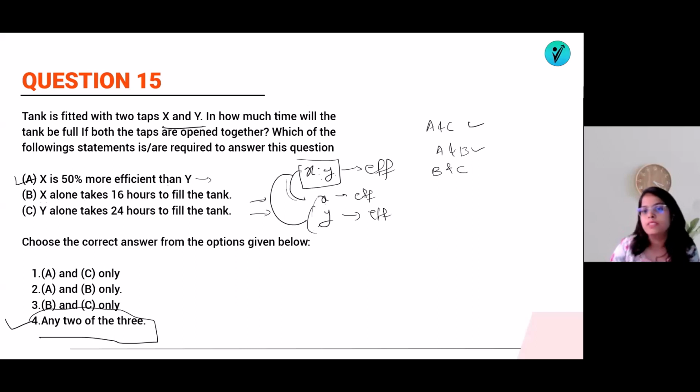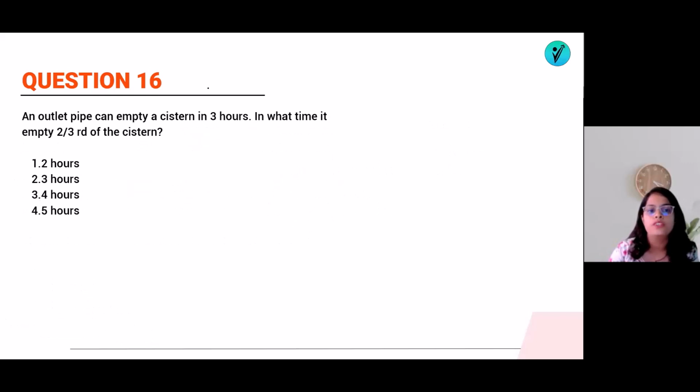That's it. Nothing to solve. Data sufficiency is very easy, right? Now let's go for question number 16.